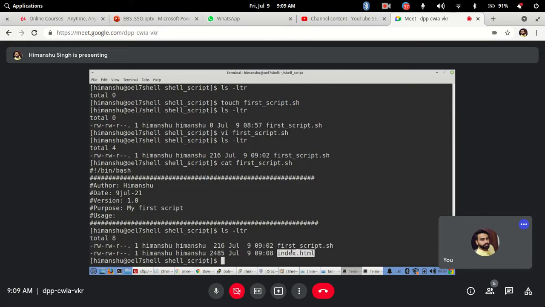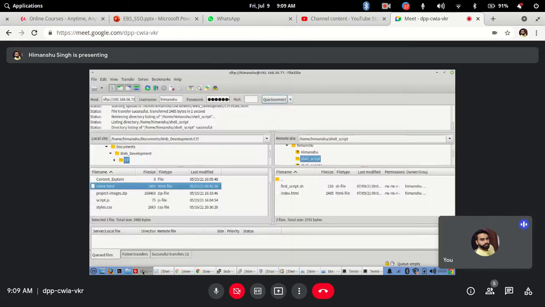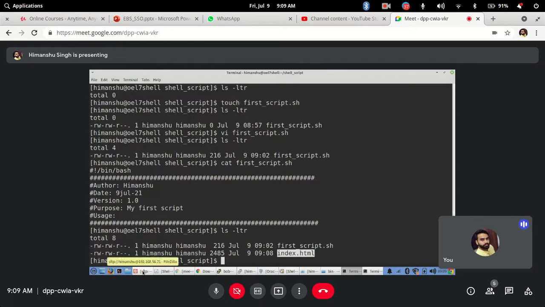Got it? So simply use this tool. Don't worry. Simply write your code in Notepad and drag and drop it to the server location where you want to keep it. That way you can easily do it without any issues. And of course, if you want to rename it, you just have to copy it and rename it to whatever name you want.